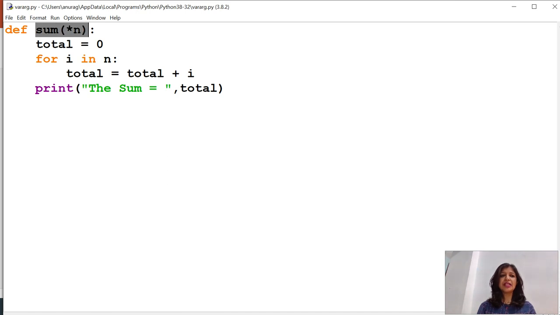So in this function definition, I have just written the def keyword, the function name sum and star n. This star is a symbol to create the variable length argument, and n is the parameter here, and it can be of any number like 0, 1, 2, 3 and so on. So let's run this program to see how it is going to work.